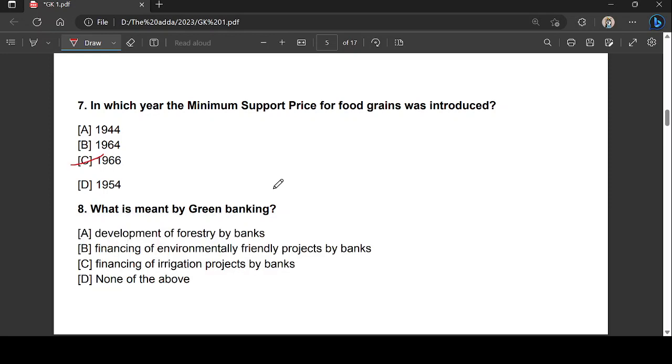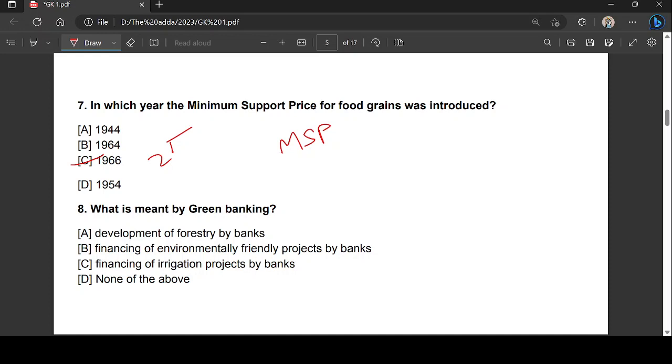So minimum support price, you might have heard about MSP, right? Abbreviation, that is minimum support price. It was first introduced in around 1966 to 1967. This was basically done after India faced a major deficit in cereal production at the time of independence, and the government announced this minimum support price for 25 major, remember this, 25 major agriculture commodities, each year in both the crop seasons, after taking into account the recommendations of CACP.